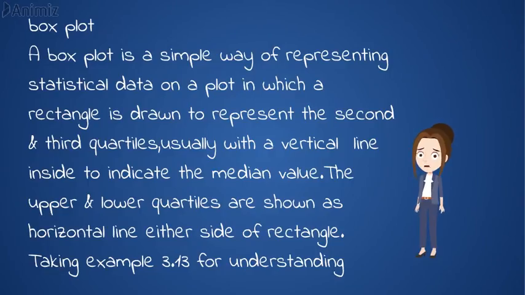Boxplot. A boxplot is a simple way of representing statistical data on a plot in which a rectangle is drawn to represent the second and third quartiles, usually with the vertical line inside to indicate the median value. The upper and lower quartiles are shown as horizontal lines either side of the rectangle. Taking example 3.13 for understanding.